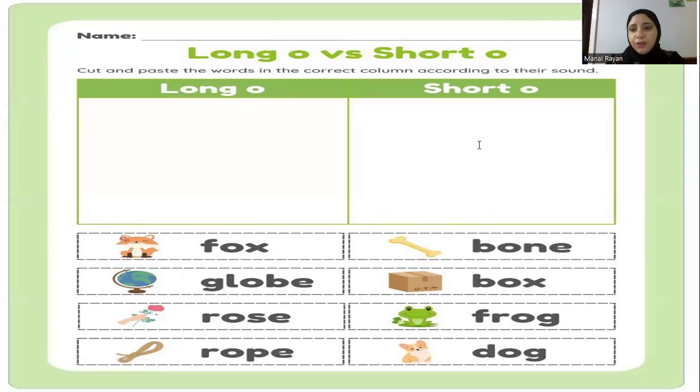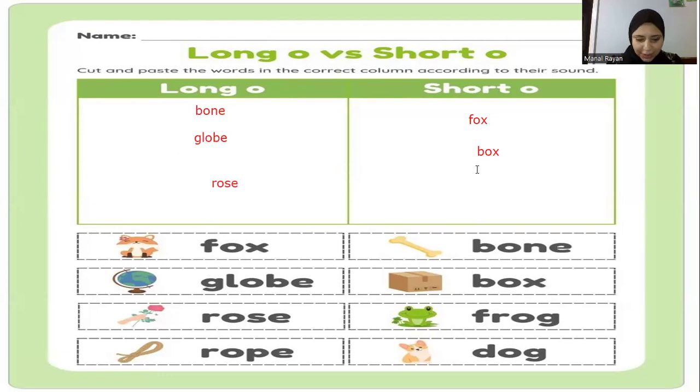At first, fox. Okay, fox is short, yes. Bone. It has a magic E at the end, so it's long. Globe has a magic E at the end, so it's long. Box. Yes, it's short. CVC word. Rose has a magic E at the end. Yes, it's long.